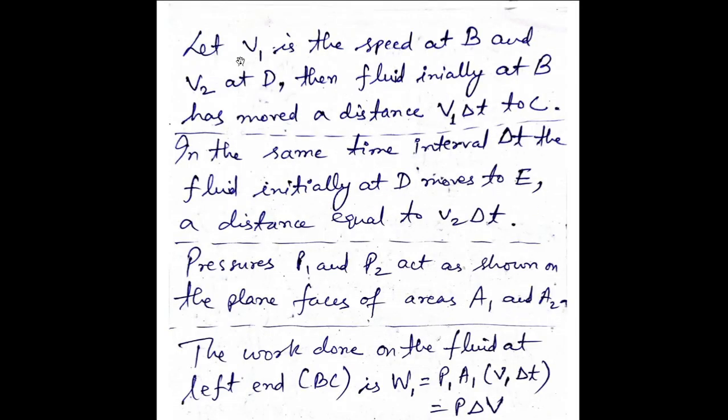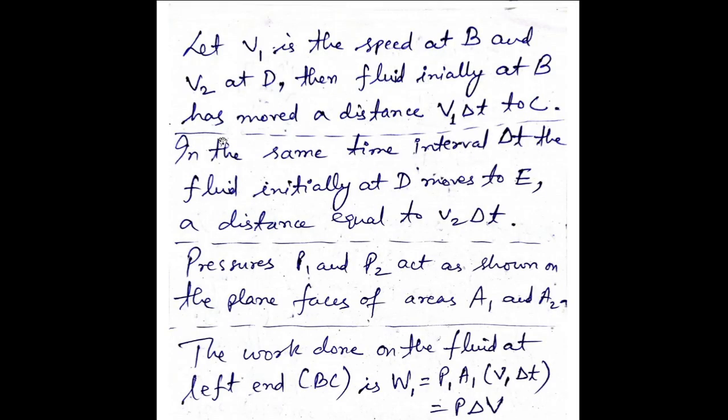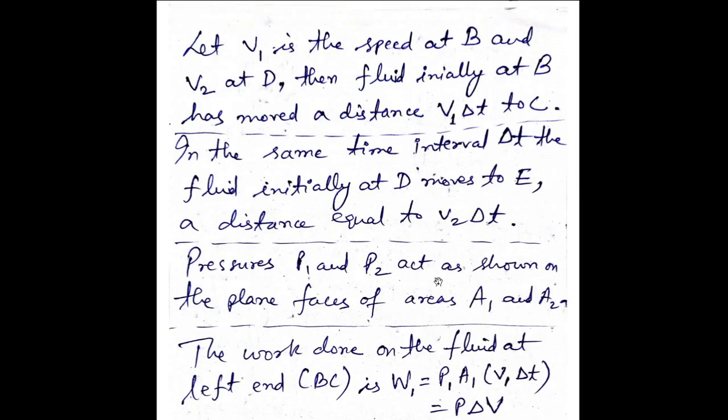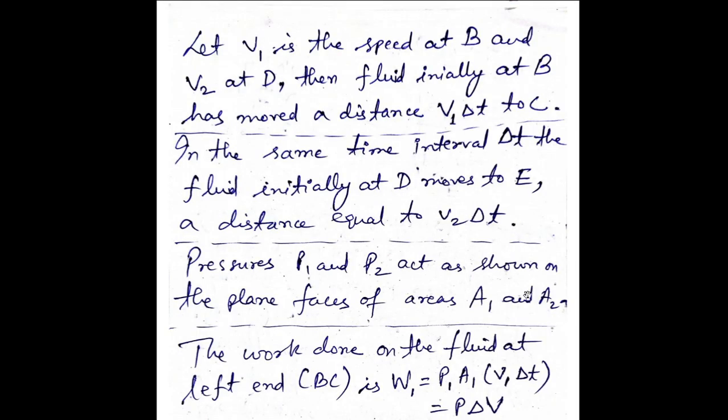So let v1 be the speed at B and v2 at D, as I have already mentioned. Then the fluid initially at B has moved a distance v1 delta t to C. And in the same time interval delta t, the fluid initially at D moves to E, a distance equal to v2 delta t. Fine. That we have already discussed.